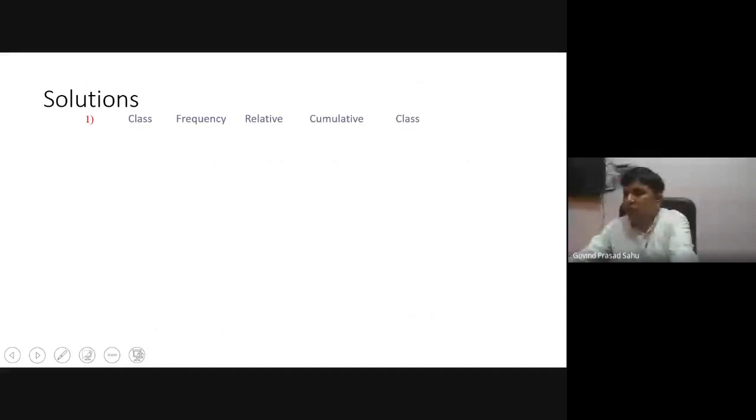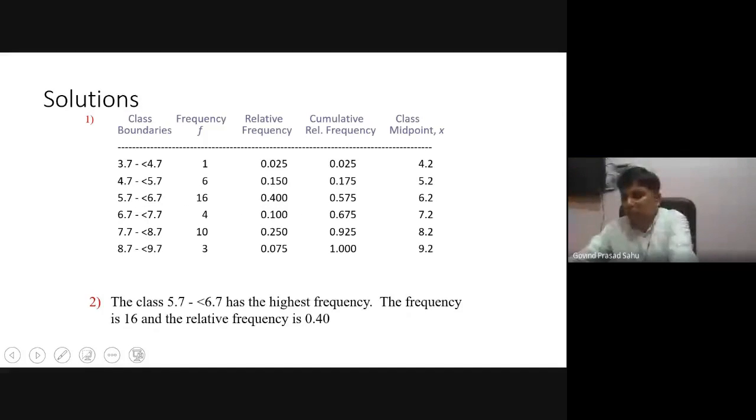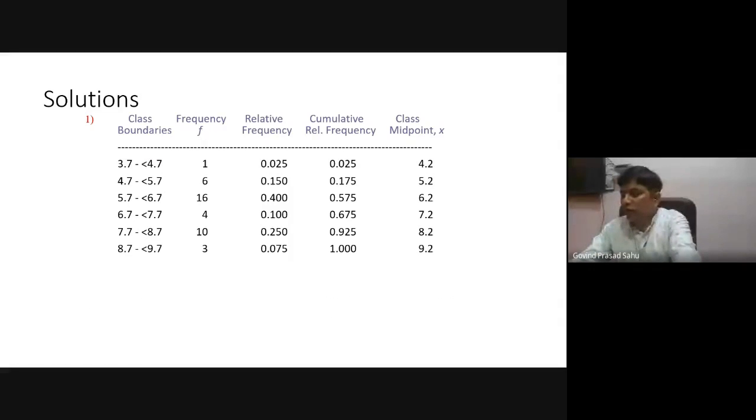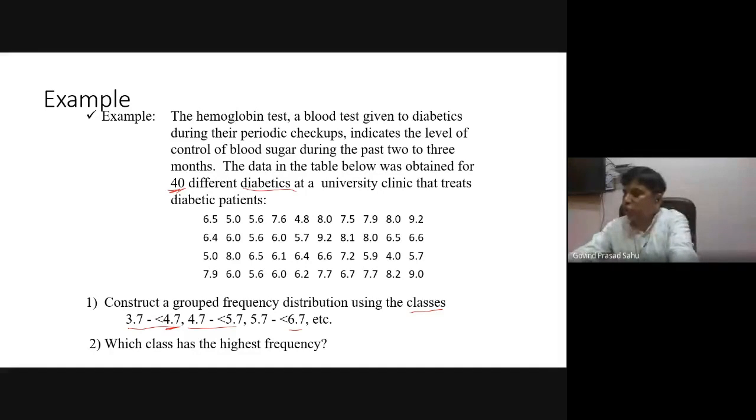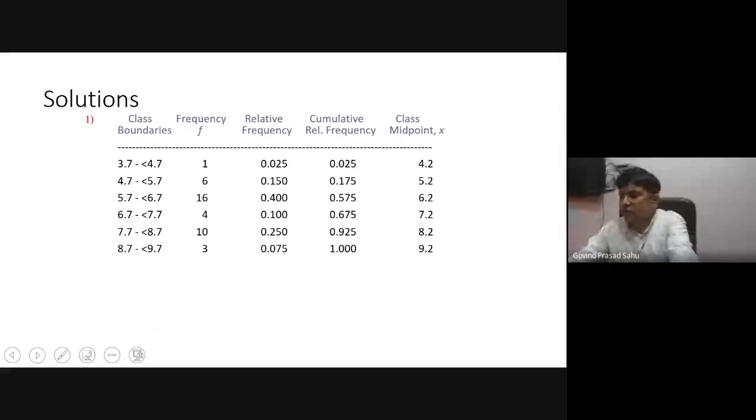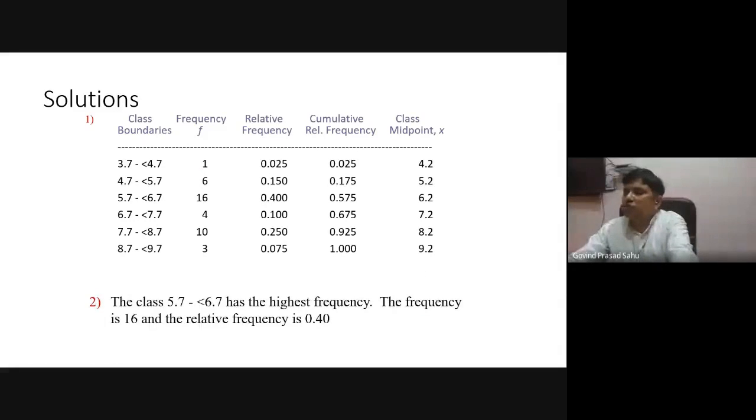Then we have to tell which class has the highest frequency. For example, 3.7 to 4.7. If you look at the data, between 3.7 and 4.7 you have only one single value that occurs. Where is that? That is 4.0. So that's why its corresponding frequency is 1, and so on. So this is the frequency.